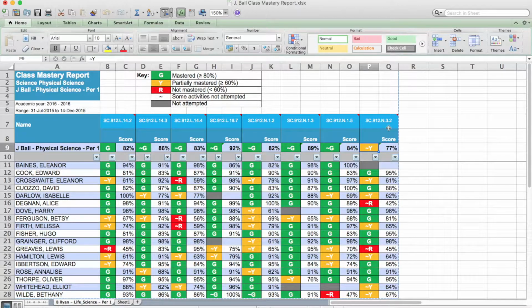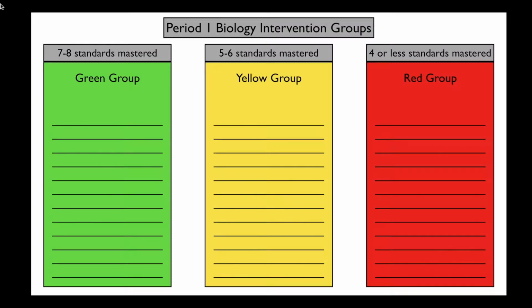Since there are 8 standards listed on the data table, I have decided that for a student to be in the green group, which would be for those with the highest standards mastery, they would need to have 7 to 8 standards fully mastered, or green on the report. My yellow group will be for the students who have 5 to 6 standards mastered, and my red group will be for those with 4 or less of the 8 standards mastered.